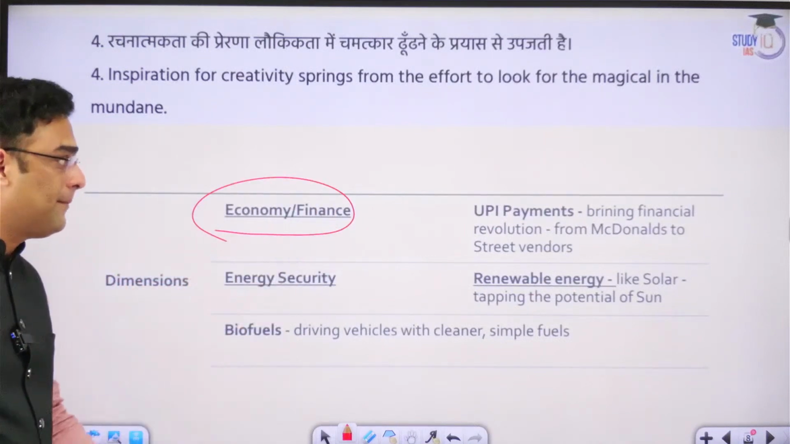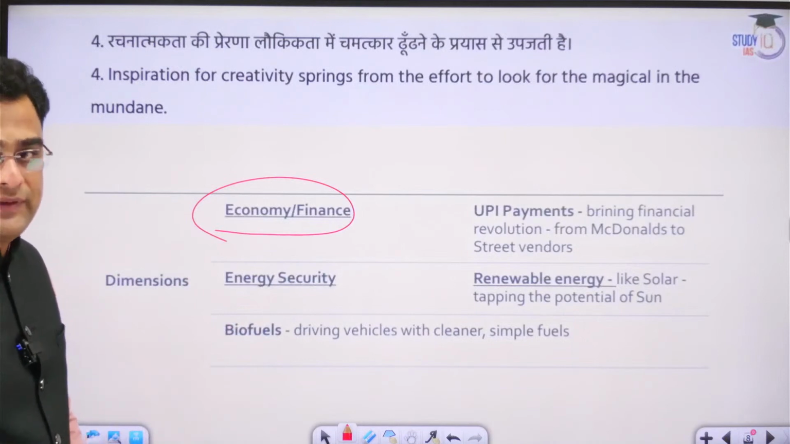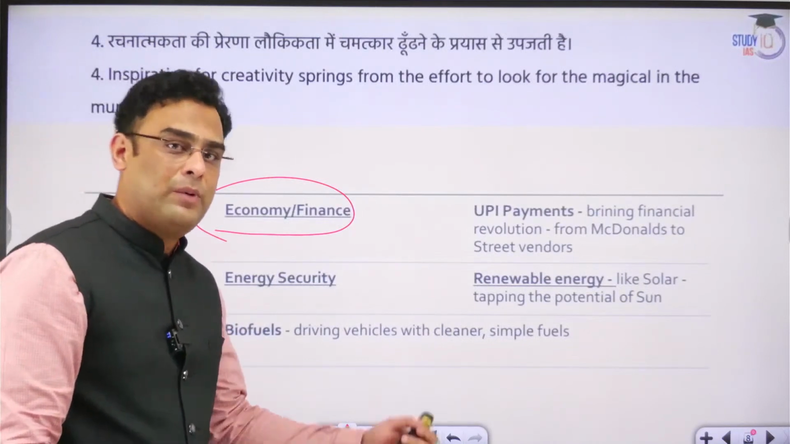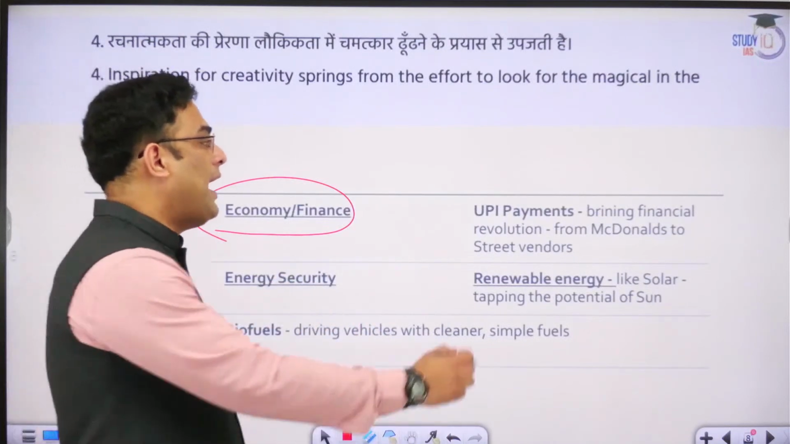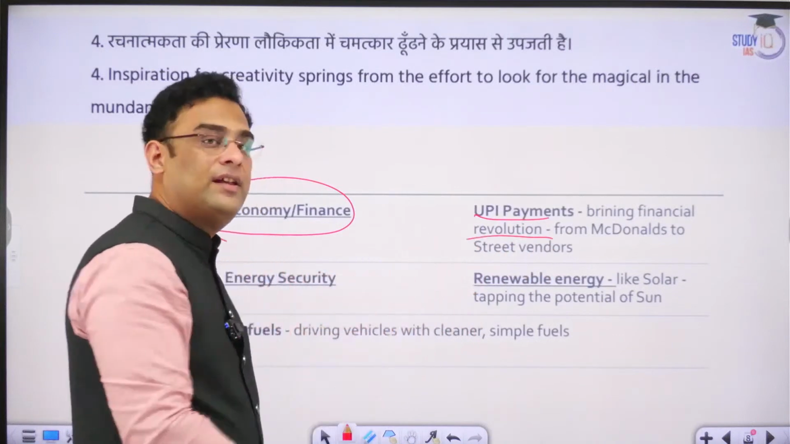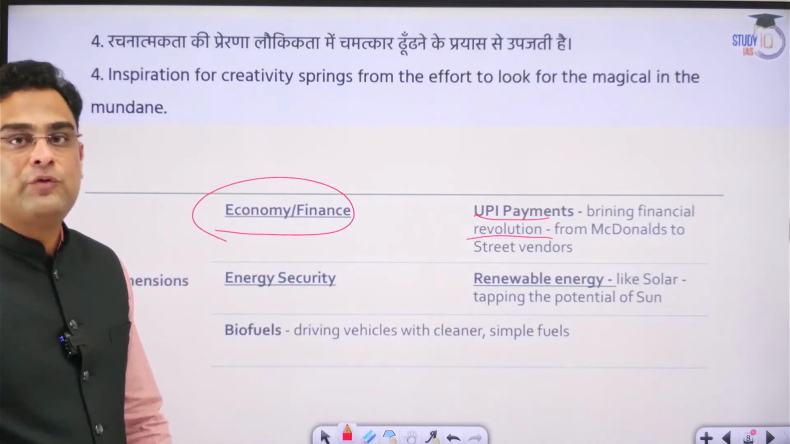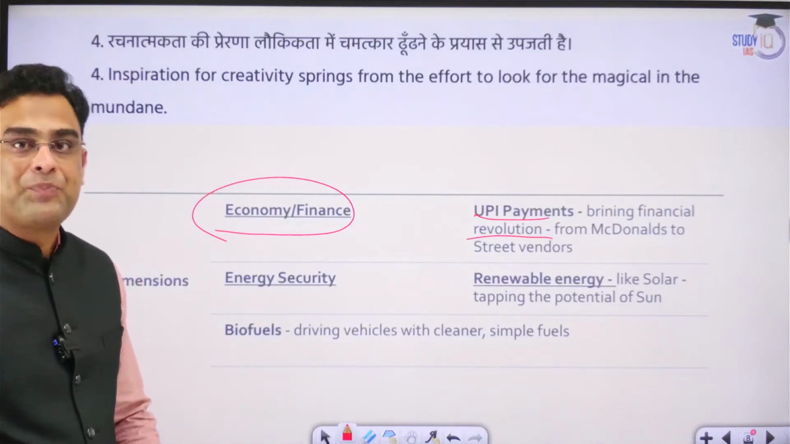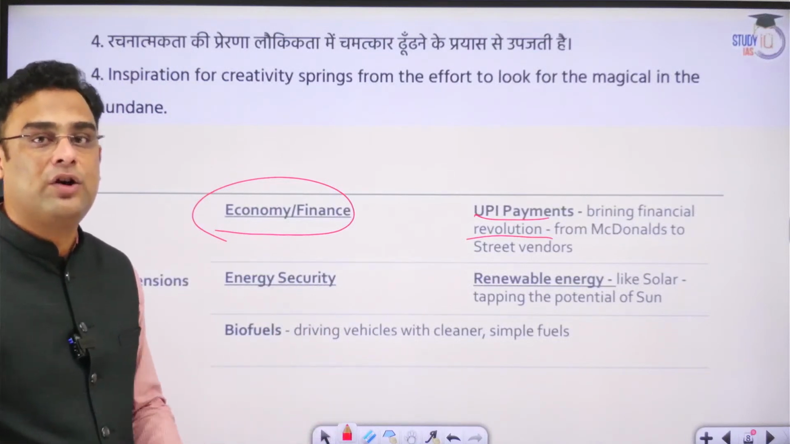Okay. Economy and finance. Products or services like UPI payments. UPI payments, by the National Payments Corporation of India, has brought about a financial revolution today. It has become so easy for people to pay. This has revolutionized the Indian economy.